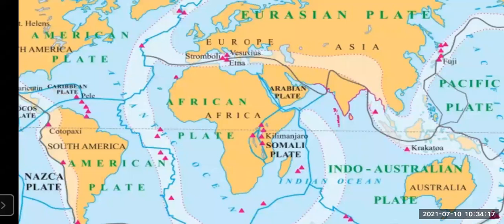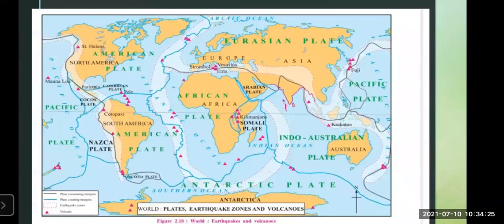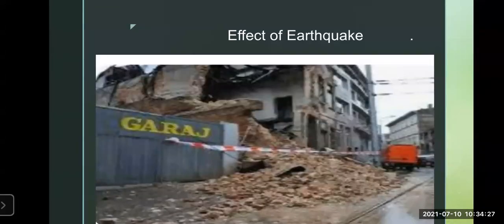So let's move to the next part, that is the effect of volcanoes. Effect of volcanoes. I'll just change the slide. Okay, see, you can see here the effect of these volcanoes.